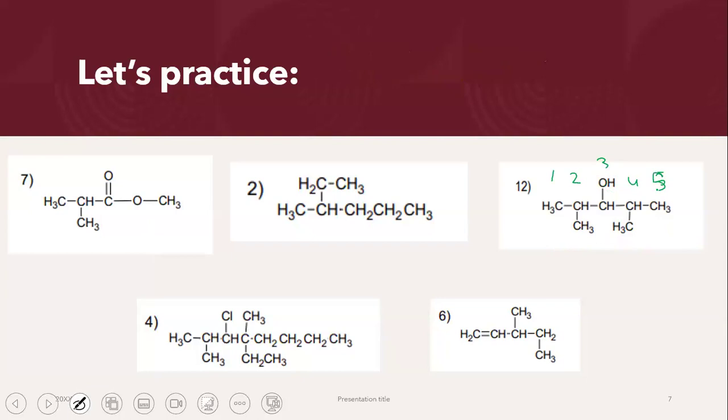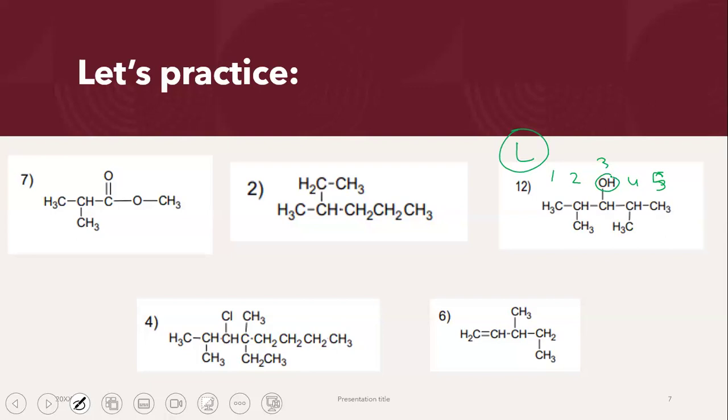When I am going to be naming the compound, I have decided to pick the left side. Normally, you pick the side which gives you the smallest number. But my functional group, because remember, the functional group is the important one, we will take a look at the functional group. So the OH is on carbon atom number 3. If I count from the right side or the left side, it's the same. So let's say I decide to go for the left side.